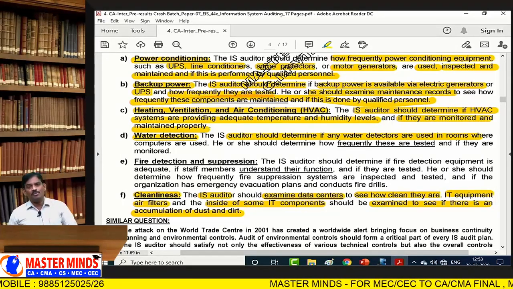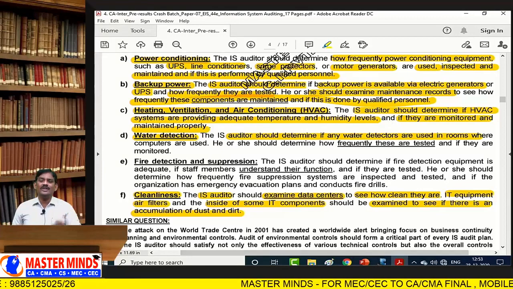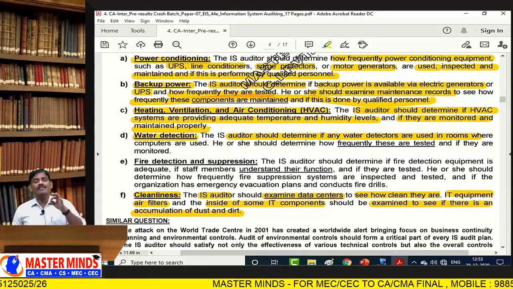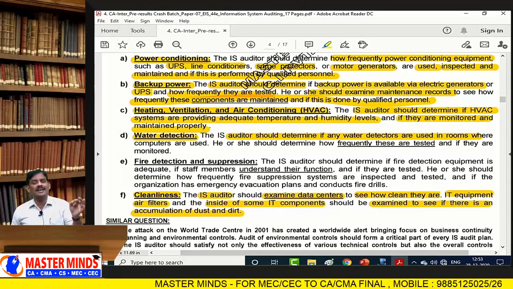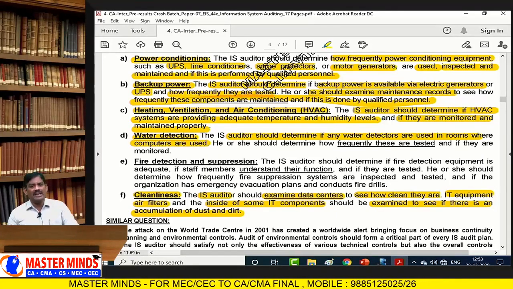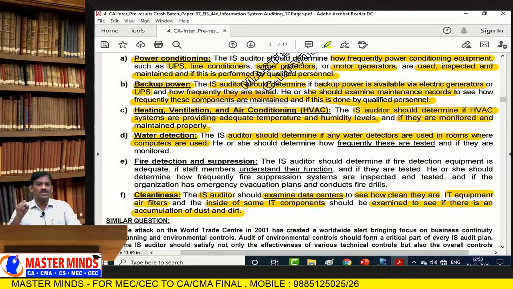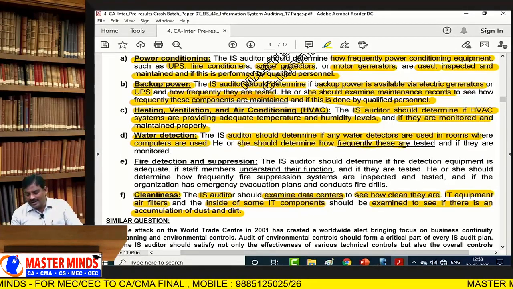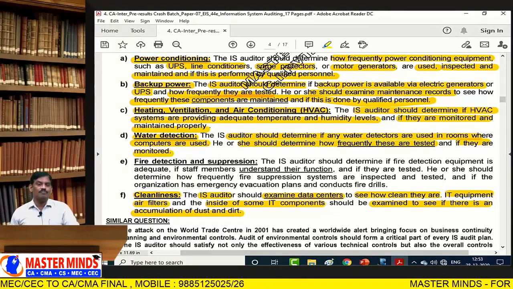That's why the information system auditor is going to verify whether the required water detectors are placed in the exact location where the computing facilities are used, or the IPF. IPF is nothing but information processing facility. He should determine how frequently these are tested, monitored and maintained.